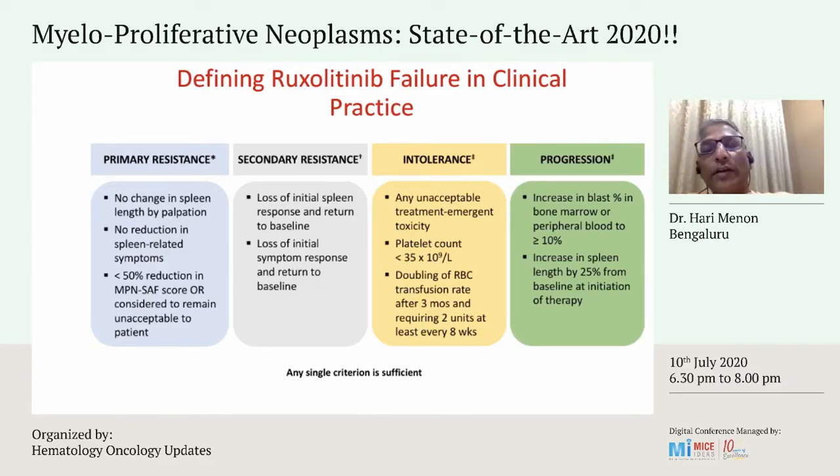On some occasions, you can have intolerance to the medication, especially related to a drop in platelets or doubling of the requirement for transfusions, and unacceptable treatment-emergent toxicity, including infection. You can also have a progression, which is actually a transformation into a myeloid leukemia, where there is an increase in blast percentage, and also an increase in the spleen after having an initial response. So those are the headings under which we would categorize failure of ruxolitinib.